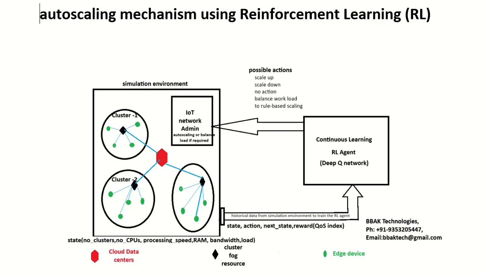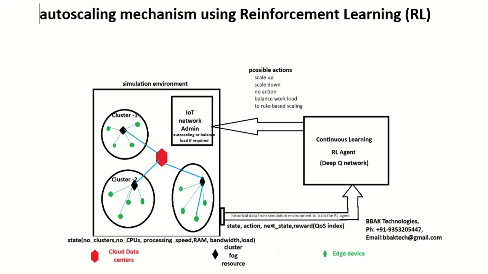This project is related to autoscaling the IoT network, Internet of Things network, which has multiple clusters, fog devices, edge devices, internet users, cloud, and all. This IoT infrastructure is going to be scaled, which means the infrastructure may be upgraded by adding new resources due to the change in the load behavior, maybe upgraded or downgraded.